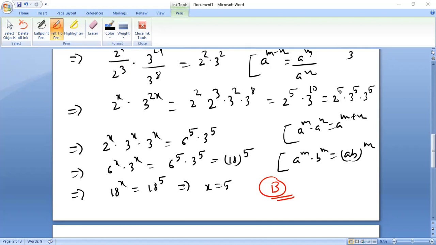Now question number 2 is very easy. We have solved this kind of sum in the R.S. Agarwal book. So we are leaving question number 2. Then we have expressing the mixed recurring decimal 1.27 in the form of p by q. This question also we have discussed in the R.S. Agarwal book. So we are not doing this. Next, question number 4. Okay, so let us do question number 4.